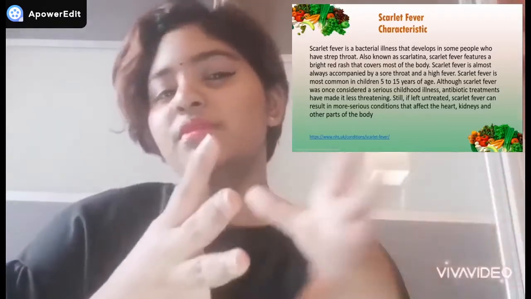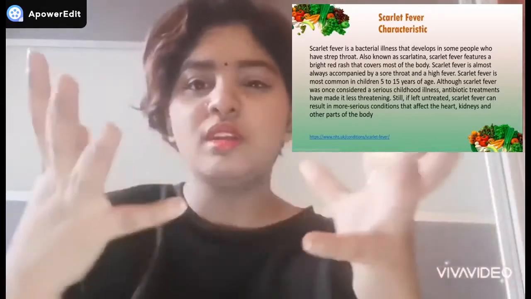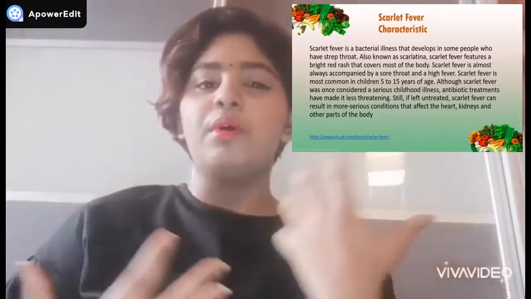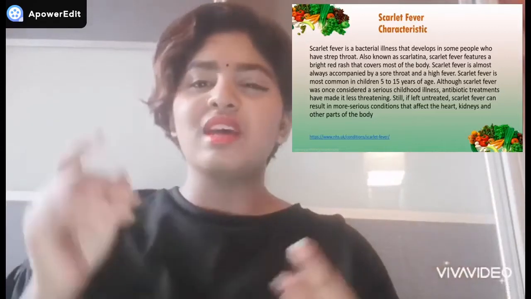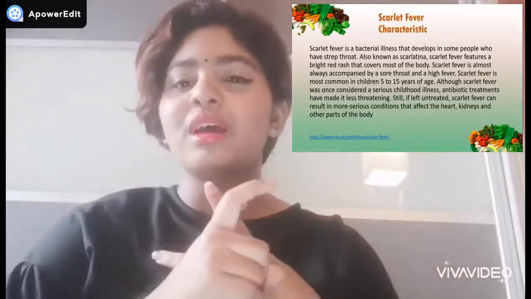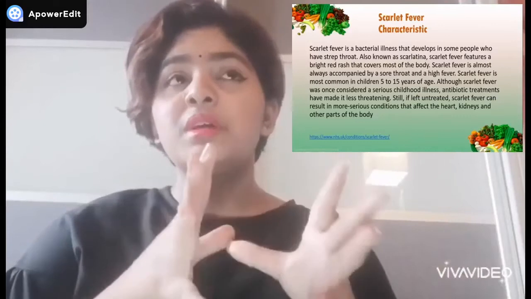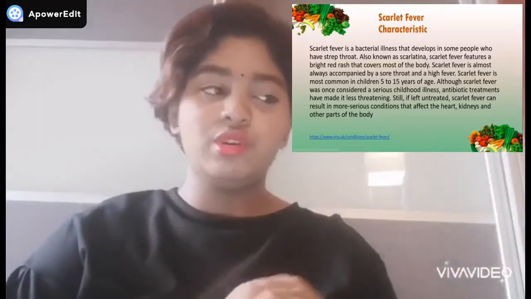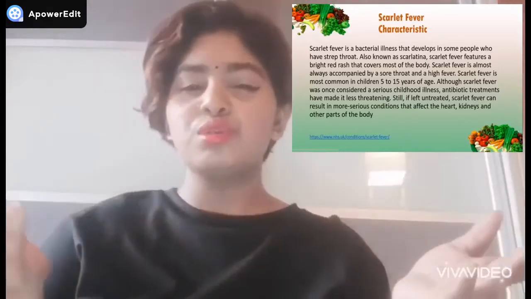So scarlet fever basically causes rashes all over the body, and it also causes high fever and sore throat. This disease is typically common among children between 5 and 15 years old.